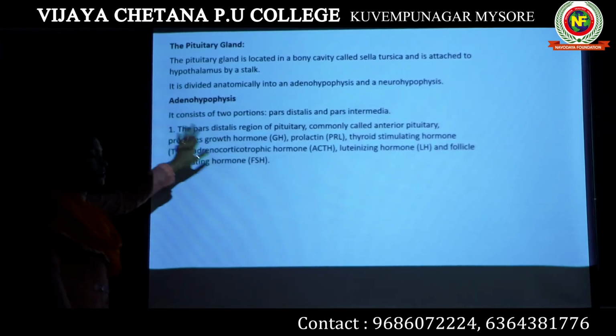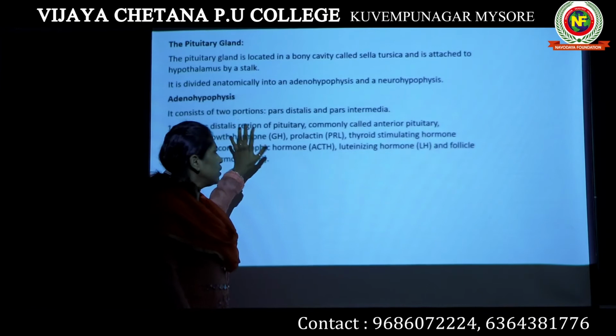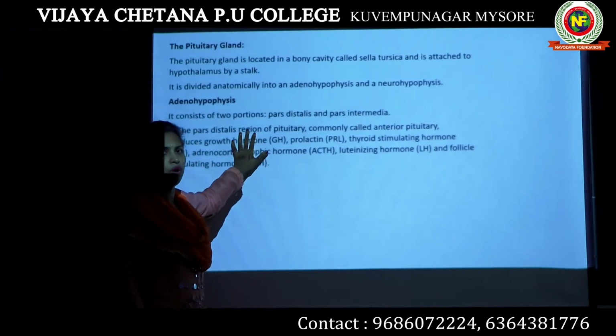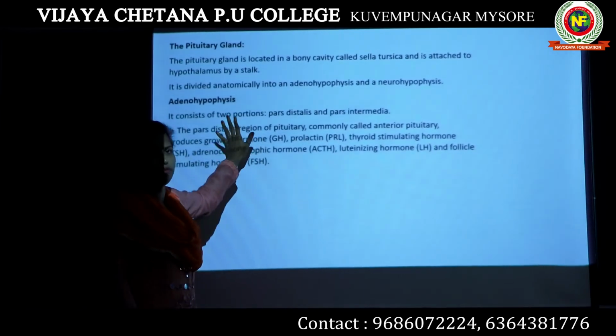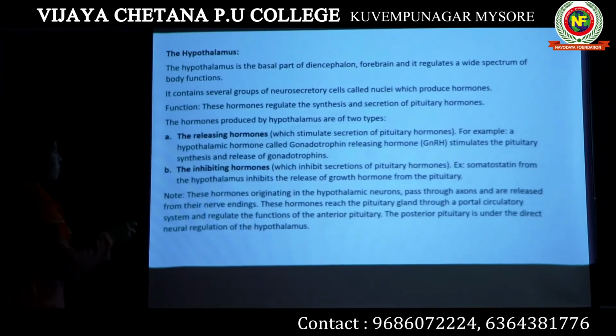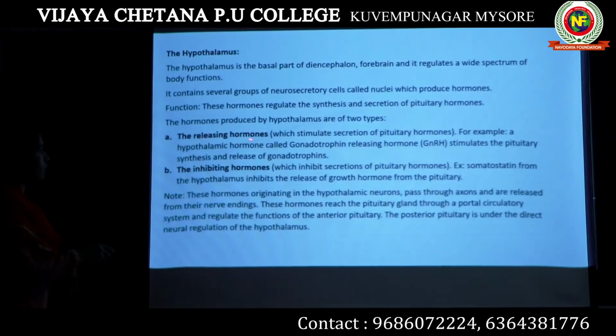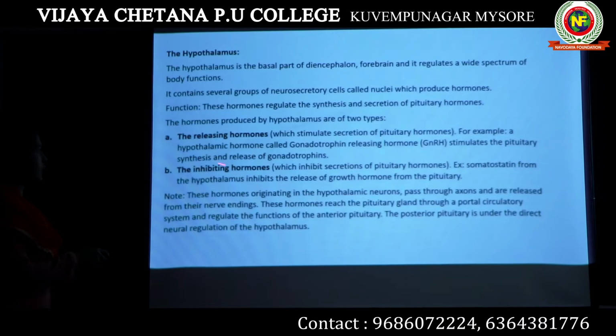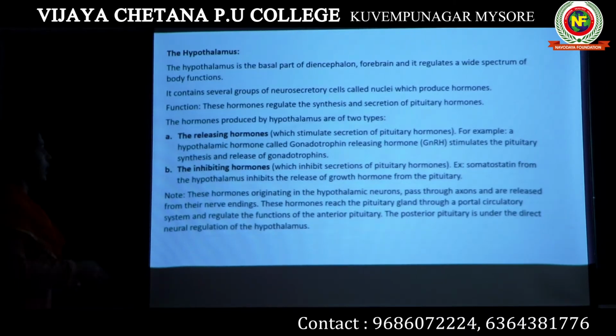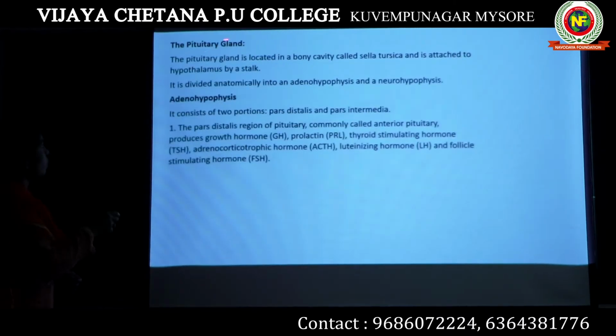Let's study this. This is very important for your NEET exam. We will have to know about the different hormones secreted by different glands. From the hypothalamus we have known that there are two different types of hormones, releasing hormones and inhibiting hormones. Let's talk about the pituitary.